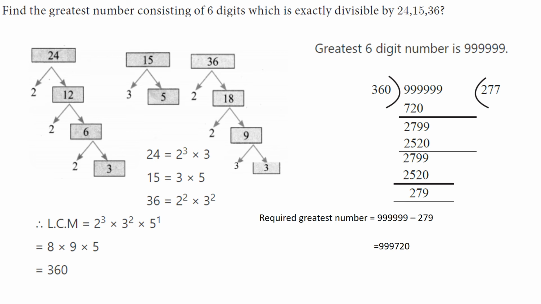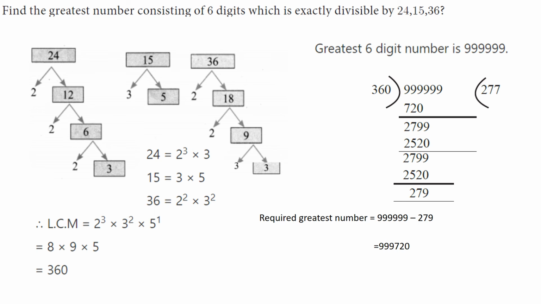So what we have to find out? The greatest number consisting of 6 digits. What is the greatest 6-digit number? That is 9,99,999. So you divide with this 360. So you divide, you get 279 as the remainder.